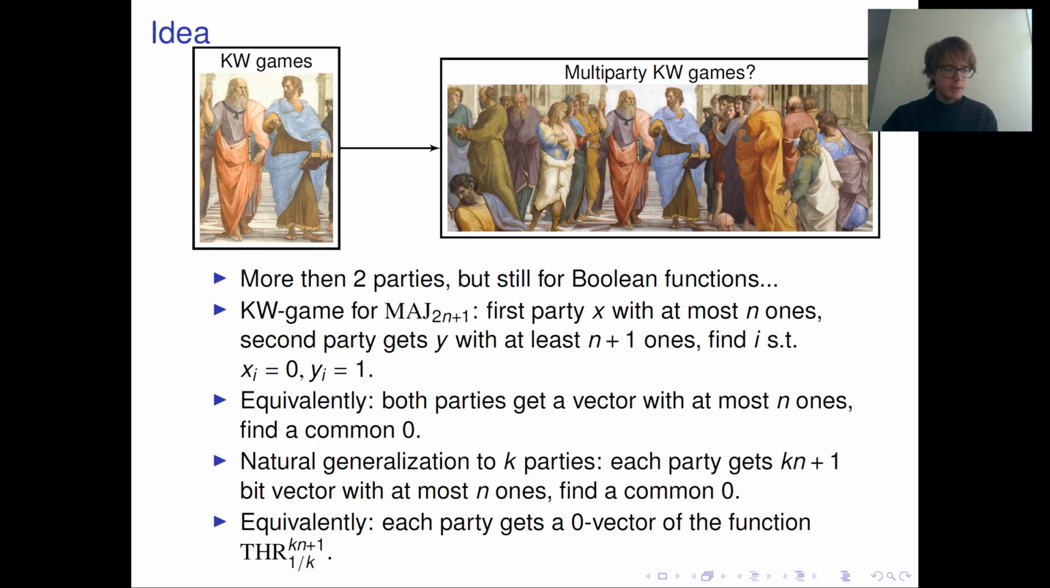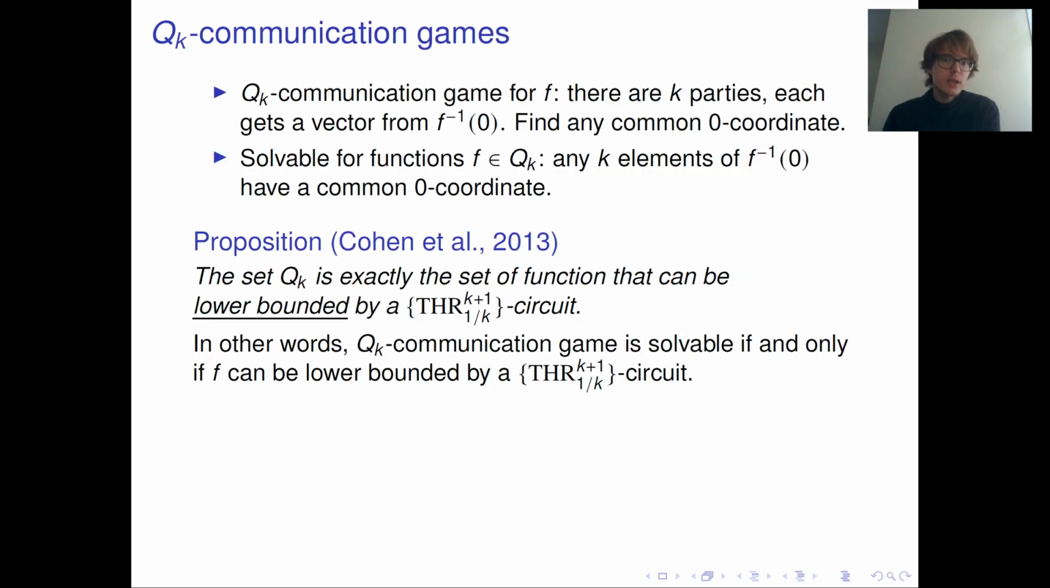So with this remark, we can say, well, okay, let's consider a similar game for any Boolean function. This will be called the Q_k communication game for Boolean function f. Let's suppose that there are k parties and each gets a vector from the preimage of 0. And the task is to find a common 0 coordinate. The objection here is that this is not solvable for any function, right? But anyway, let's consider this only for functions for which this task is solvable. These are functions where any k elements of the preimage of 0 have a common 0 coordinate. Let's denote the set of such functions by Q_k.